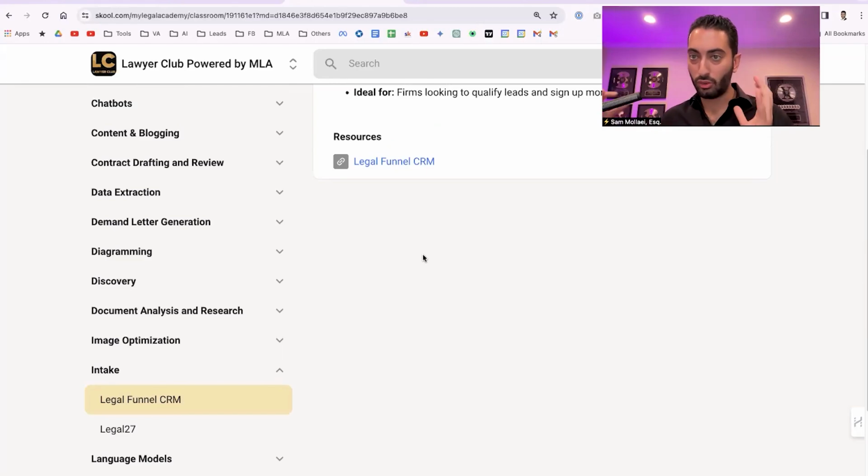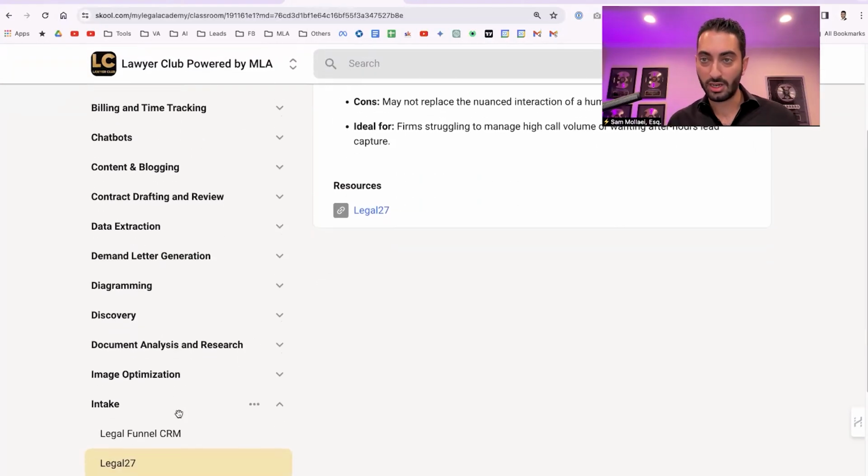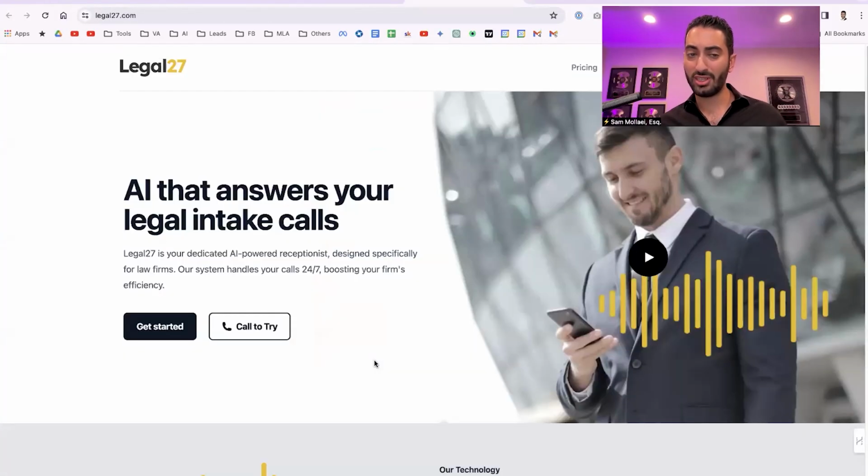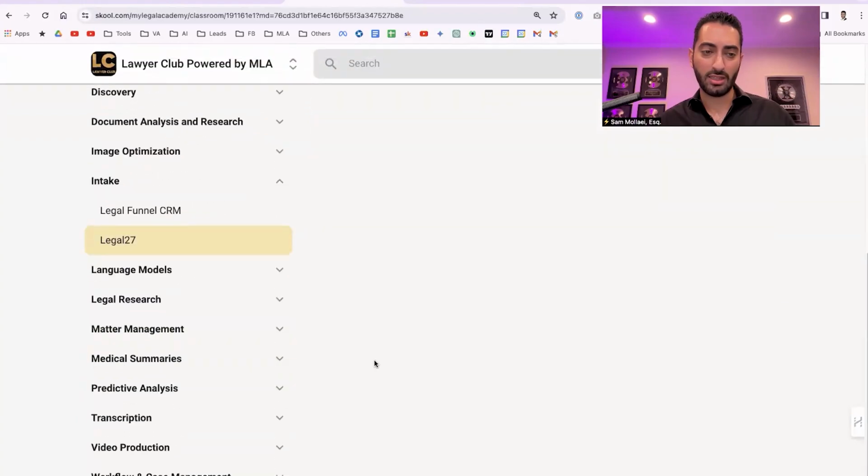There's a tool called Go High Level, which is the backend of Legal Funnel CRM, which does that. It's not for all practice types. Also, you need to have enough leads for it to make sense. But ideally, if you can use this feature plus your intake manager, then that'll be the right way to do it. So the Legal Funnel CRM does have that capability. There's also a company that apparently does it for calls. Again, it might be one of those air companies where the license might be too expensive at this point, but just know that it does exist.